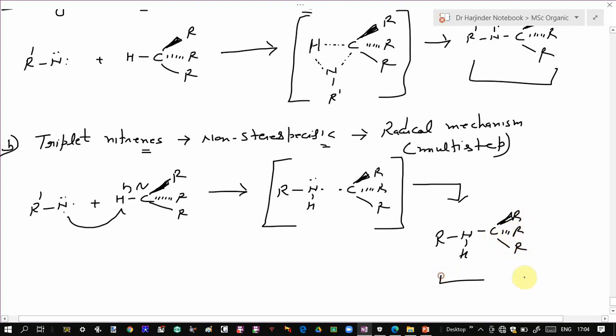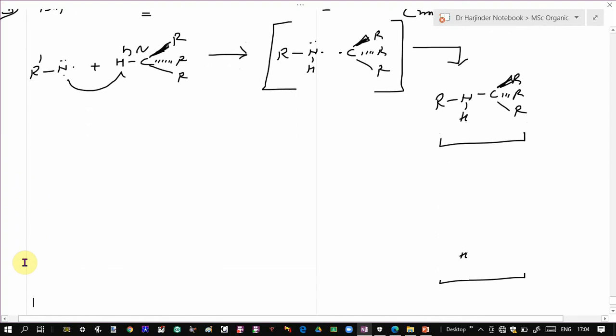So if these groups are different, you will get a mixture of these products. We have seen that in case of singlet nitrenes, the insertion reaction is stereospecific and takes place by a concerted pathway, while in case of triplet nitrenes, it is non-stereospecific. The same is true for carbenes also. So if in an exam they ask you to write down the mechanism of insertion reaction of carbenes into a carbon-hydrogen bond, just replace nitrogen with carbon. Everything will remain the same, and this mechanism will remain the same. So let us take one or two examples of these insertion reactions, and then we will move to the next reaction.